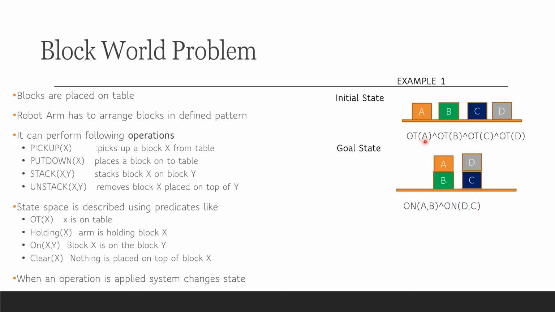These two sub-goals in this particular example 1 are independent of each other. The order of sub-goals does not interact or hamper the working of the other. We can achieve on AB first or on DC first and later on AB. So the order of sub-goals here is not that significant. But we'll see in the other example how these sub-goals interact with each other.